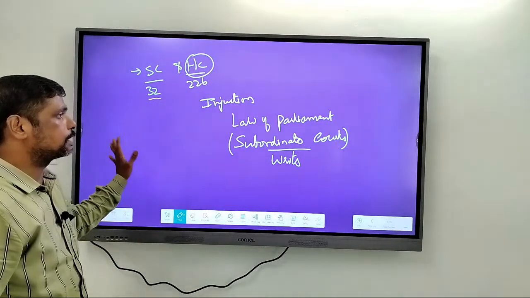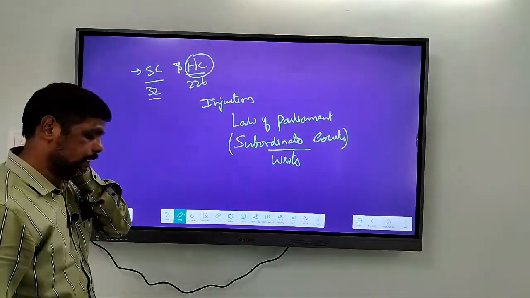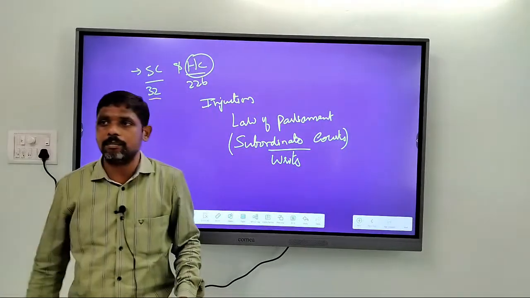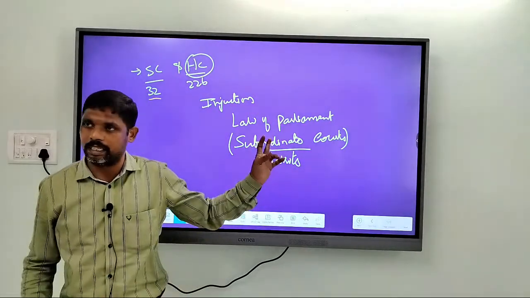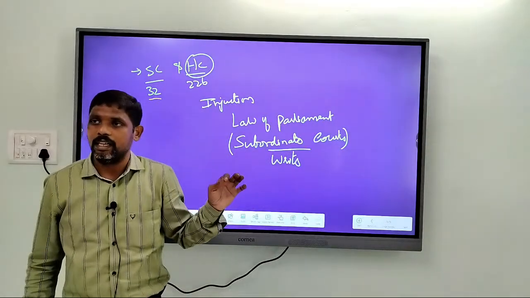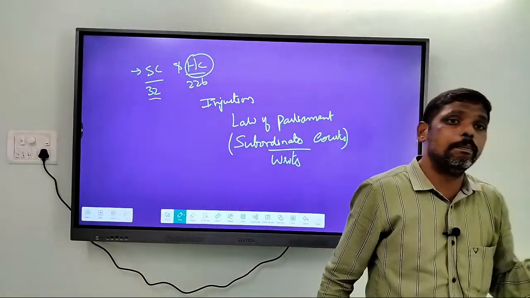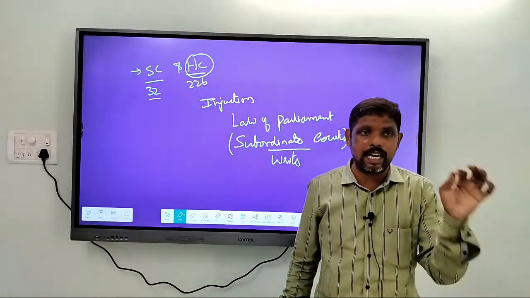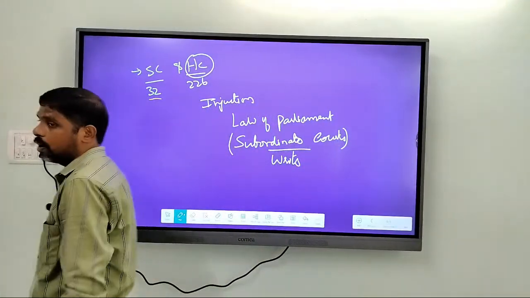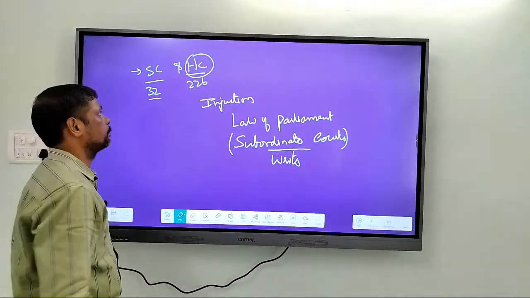So, these fundamental rights can be restricted. They are enforceable, they are guaranteed. Whenever a national emergency is imposed, there is an impact on fundamental rights. As I said, according to Article 358 as well as Article 359, both deal with the impact of national emergency on fundamental rights. So, this is the point.